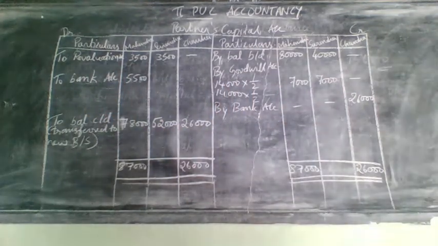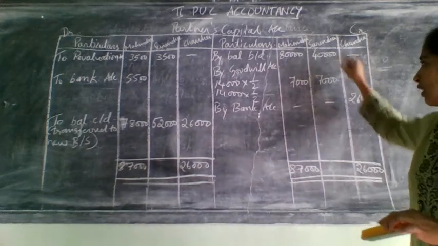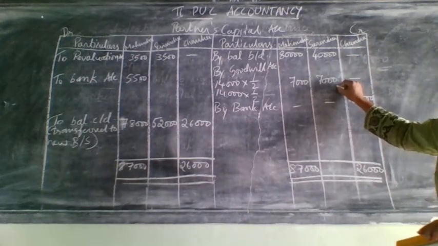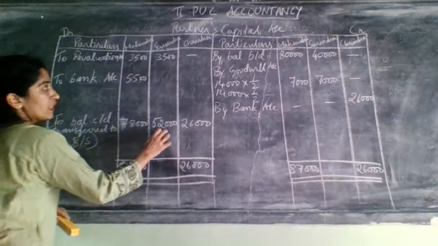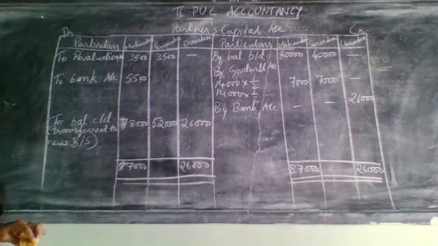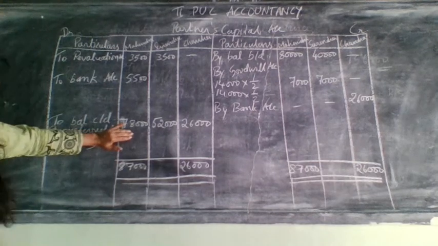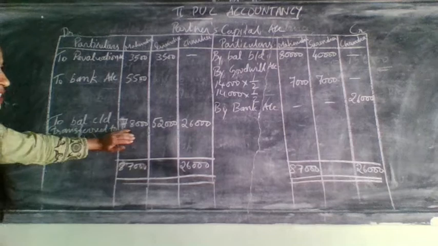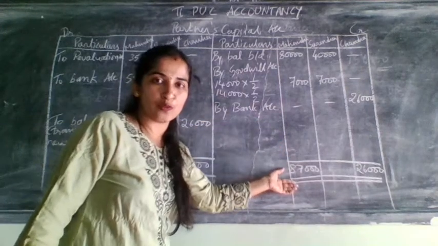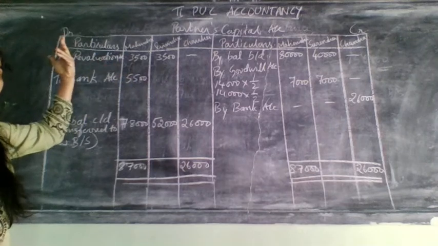Okay. Now let us go for the second partner, that is Surendra. 40 plus 7, how much will it come? 47. But see here it is more: 52,000 plus 3,500. So how much will it come now? 55,500. So see in Mahendra's case, his balance was more and he was able to take the extra amount from his account home.